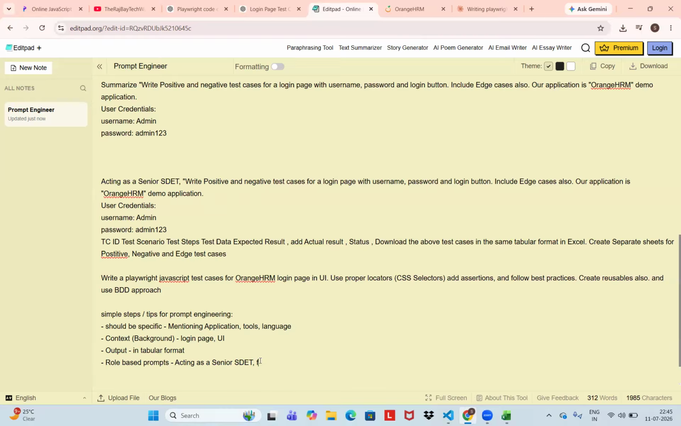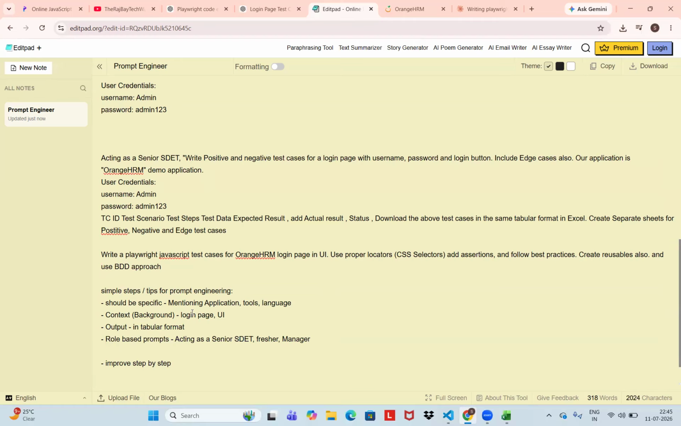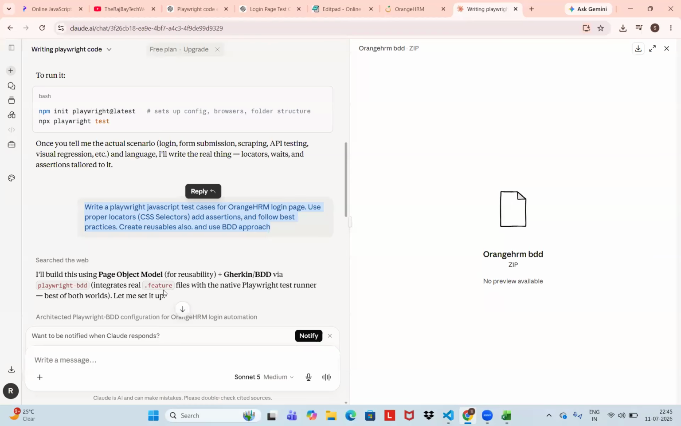So if you are searching as a fresher, the output is different. Output may vary. For a senior QA or manager level, the output is different. So these are all role based. Whatever the thing, improve step by step. So these are some tips about prompt engineering.